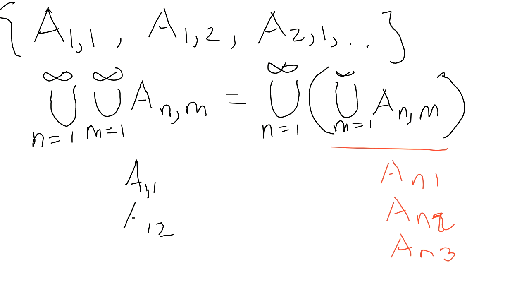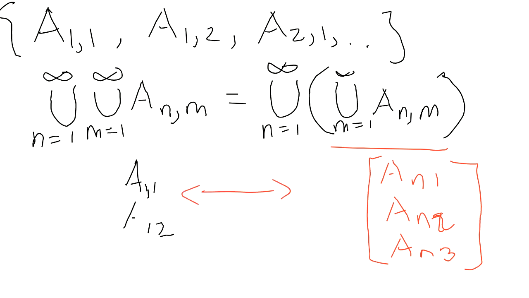So when you finish putting in all of those from the brackets, you now put in numbers 1 up to infinity for the n. So you're going to have A11, A12, A13. Finish with the ones, then you go to 2: A21, A22, A23. The two results are the same, just different ways of writing them.